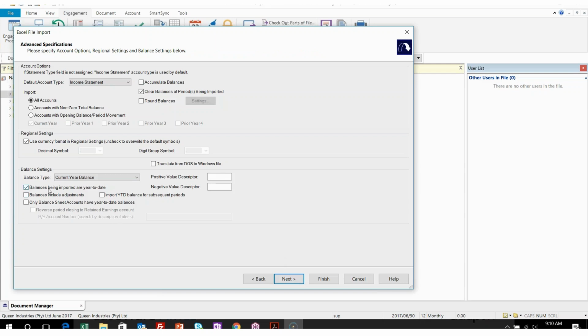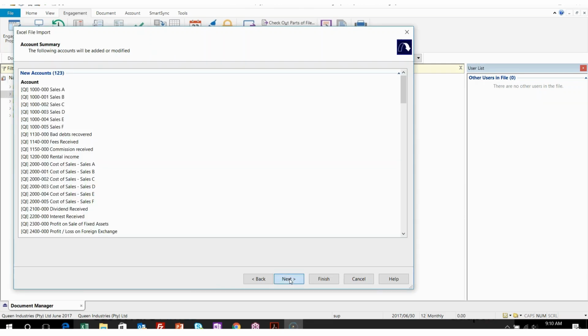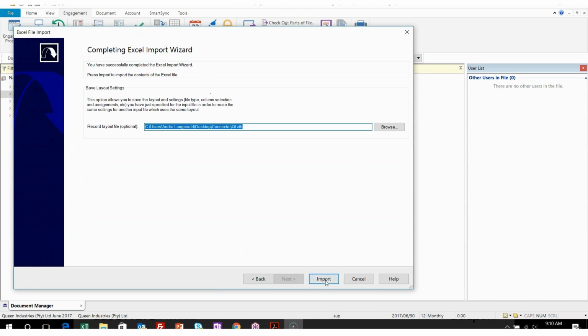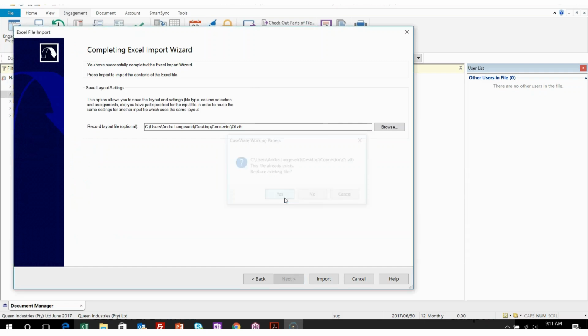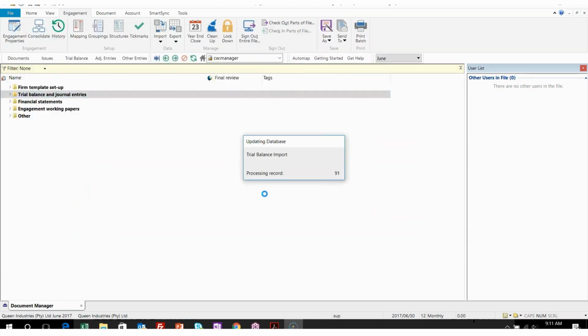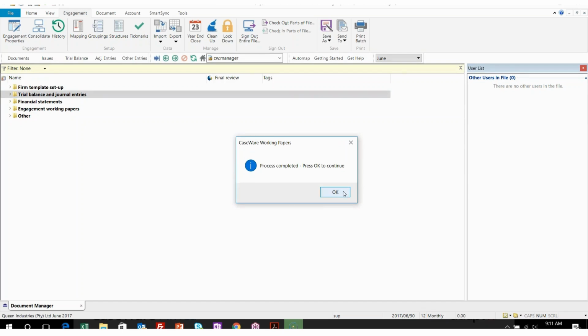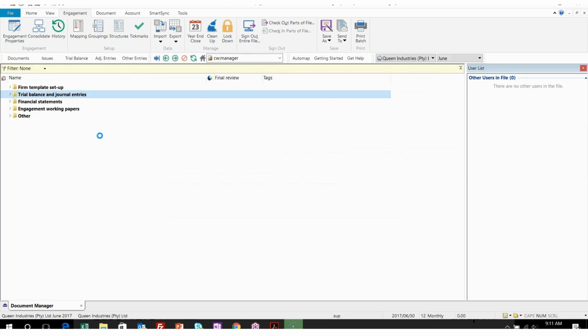Now for today, I don't want to import the balances as year to date. They are actually movements, so you can untick that. Click on Next, and because I've made a change, if I click on Import, I would want to save that change so that next time I import, it retains all of that information. Again, very quickly, you'll go Import from Excel, use the first sheet, and the VTB you'll be using is the QI VTB. I'm going to give you time to quickly do that, and then please raise your hand once you are done.